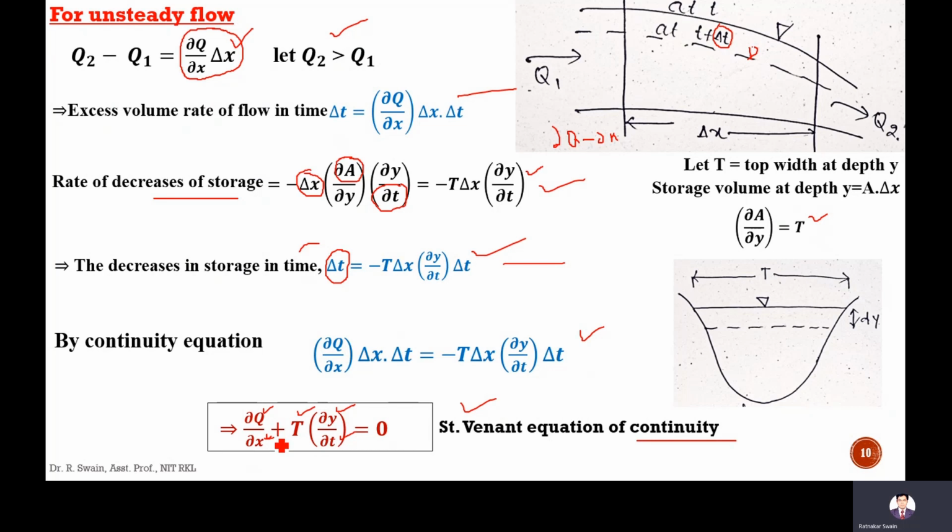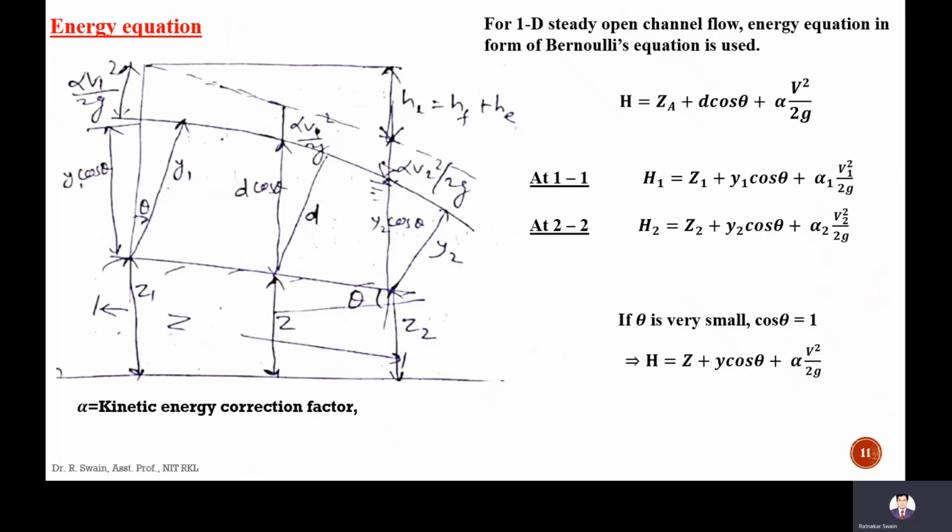Next is the energy equation. As I told, the pressure is atmospheric. In pipe flow, we use Bernoulli's equation, that is P by rho g plus v square by 2g plus z is constant. But here the P by rho g is atmospheric pressure, which is not considered. So for 1D steady open channel flow, the energy equation form of Bernoulli's equation has no P by rho g, only v square by 2g plus z. Here this is section 1, this is section 2.